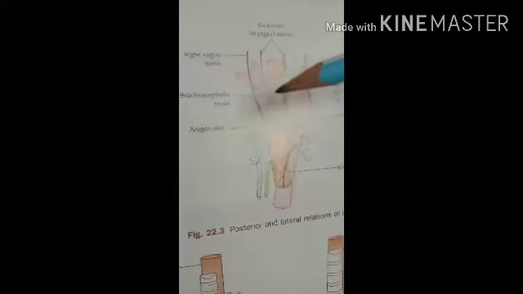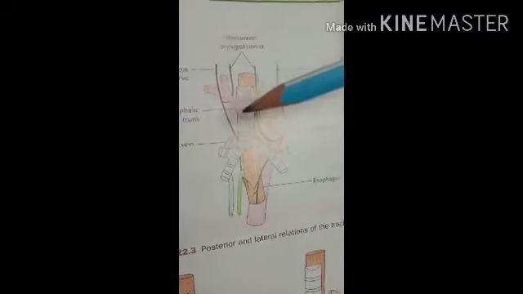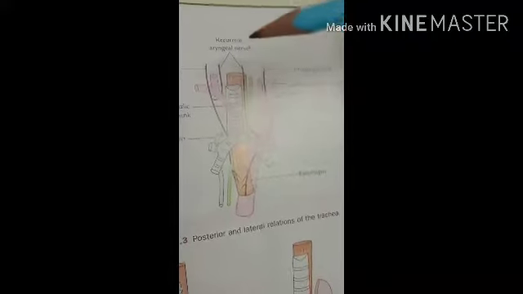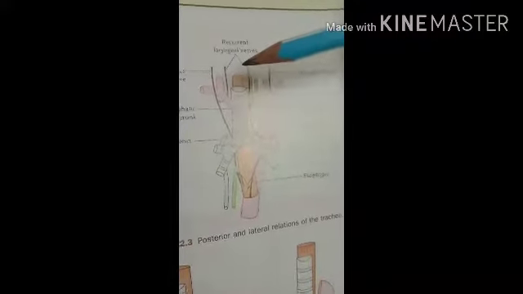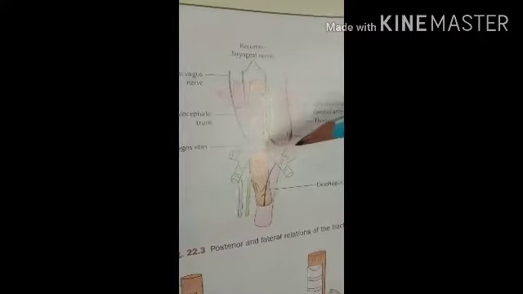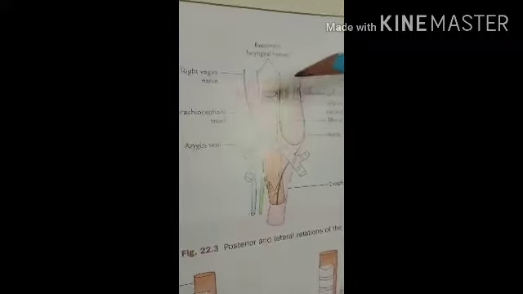After that, the lymphatic drainage. The cervical part of the esophagus drains into the deep cervical lymph nodes. The thoracic part drains into the posterior mediastinal lymph nodes, and the abdominal part drains into the left gastric lymph nodes.